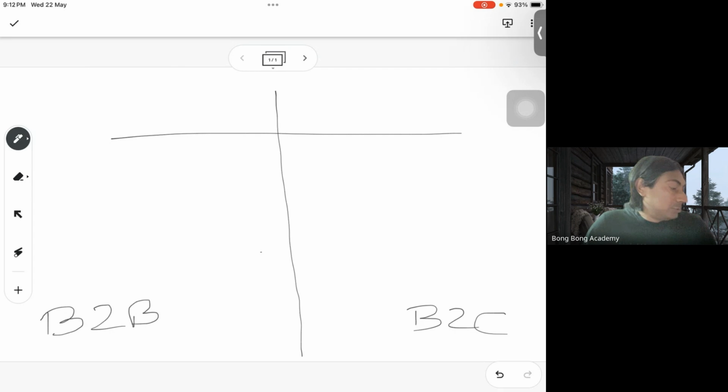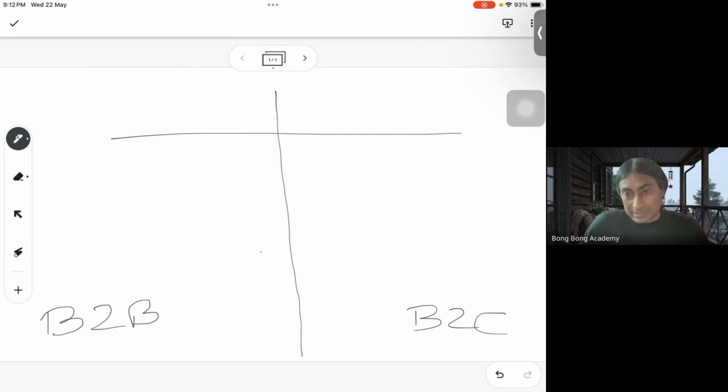And I'm talking to Reebok and saying that I need 200 shoes and caps. That is an order from Bong Bong Academy to Reebok. That is, Reebok is selling to Bong Bong Academy, right? So there are two companies in the picture. So the seller is Reebok, who is selling to a buyer, which is Bong Bong Academy.